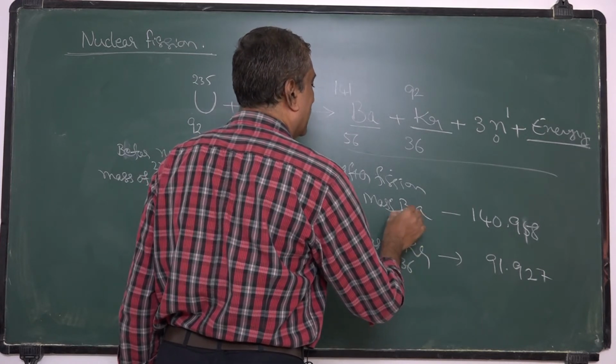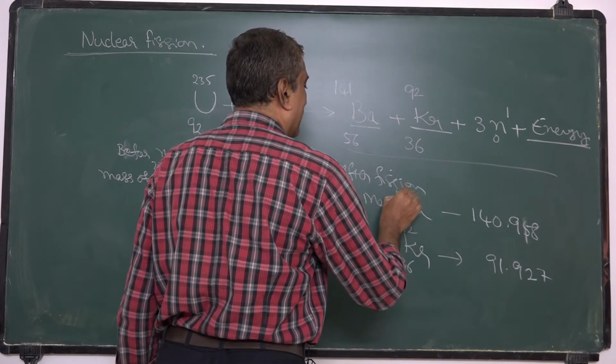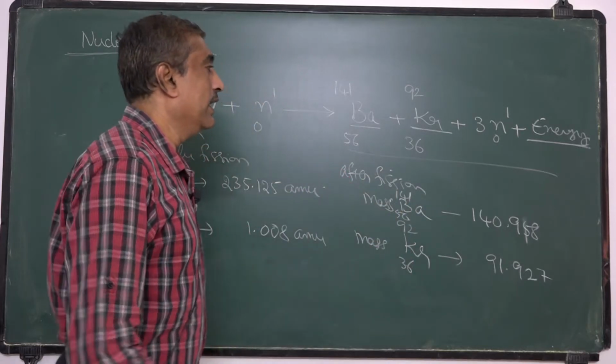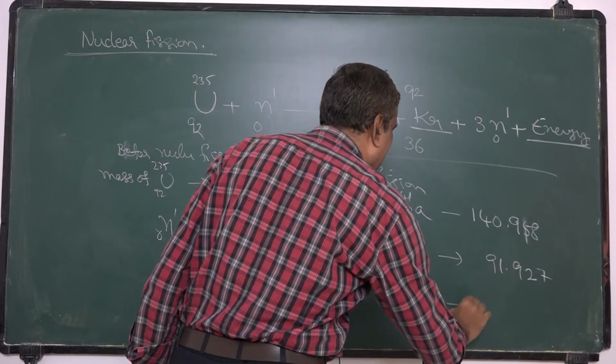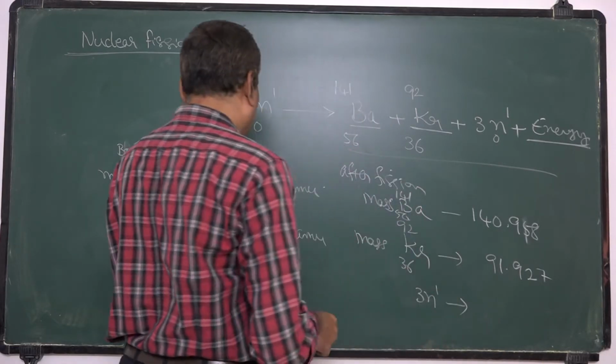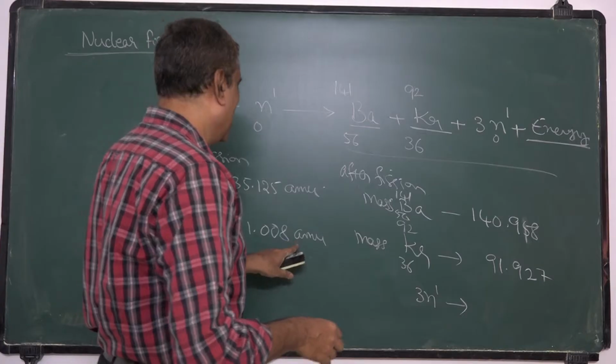And another 3 neutrons are there. So the mass of 3 neutrons is 1.008 into 3, that means 3.024.